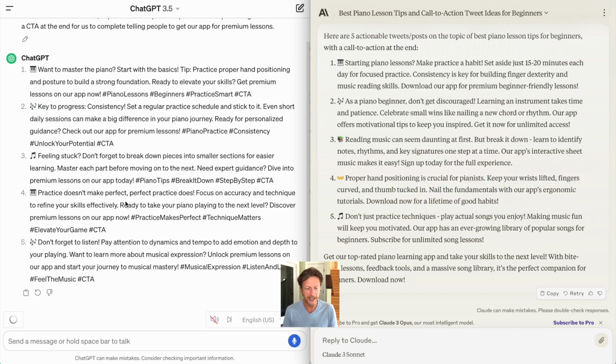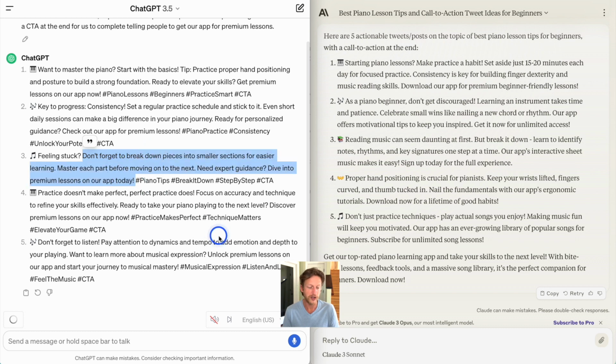Now, ChatGPT has done some similar ones as well, where it says, feeling stuck? Don't forget to break down pieces into smaller sections for easier learning. Master each part before moving on to the next. And then a call to action. Another one similar to Claude over here. Want to master piano? Start with the basics. Tip, practice proper hand positioning and posture to build a strong foundation. I feel both are producing similar tweets here. Again, it's probably a draw, a tie again. Maybe I'll just edge to Claude again just slightly.